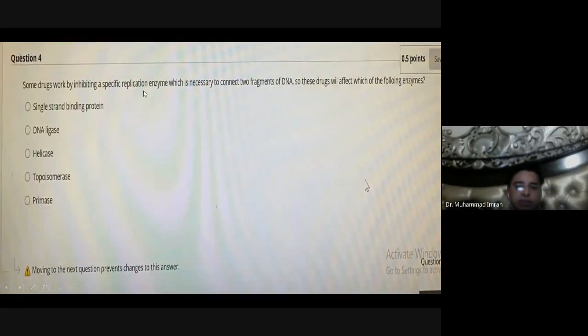Some drugs work by inhibiting a replicating enzyme. So these drugs will affect which of the following enzymes? It affects the DNA ligase, which joins the lagging fragments of the replication. Some drugs work by inhibiting a specific replicating enzyme which is necessary to connect two fragments. Two fragments are joined by the DNA ligase, so this enzyme will be inhibited.